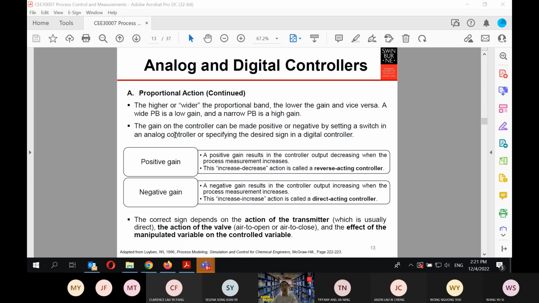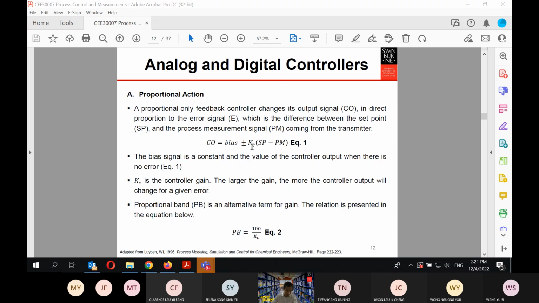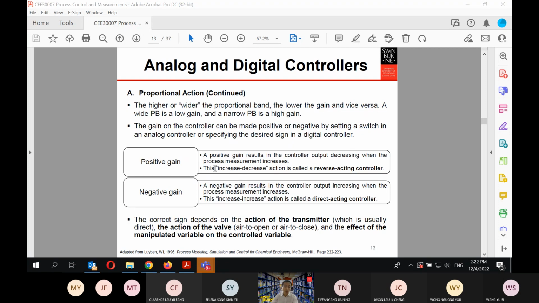Now, the gain on the controller can be made positive or negative by setting a switch in an analog controller or specifying the desired sign in a digital controller. So the sign here, plus or minus, depends on the relationship between the manipulated variable and the controller action. If we have a positive gain, the controller output decreases when the process measurement increases.